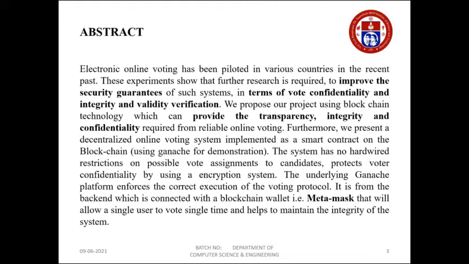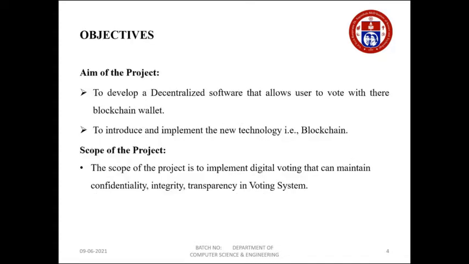That's called a physical ledger. Blockchain is the same as that, the only difference is that it is a digital ledger. So that is the basic abstract for this project.